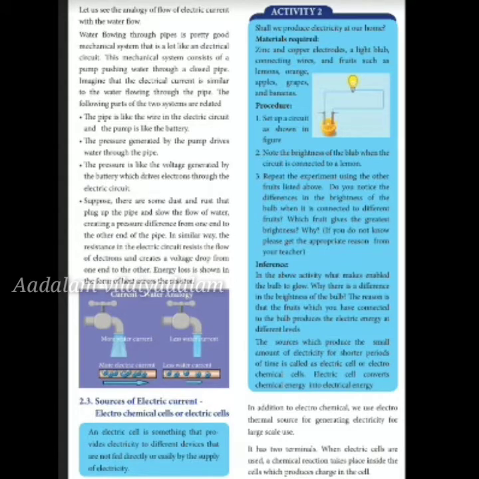In the same way, the pressure generated by the pump drives water through the pipe. The pressure is like the voltage generated by the battery, which drives electrons through the electric current. Suppose there is some dust or rust in the pipe that is not allowing the flow of water, creating a pressure difference from one end to the other end of the pipe. In a similar way, the resistance in the electric circuit resists the flow of electrons and creates a voltage drop from one end to the other.